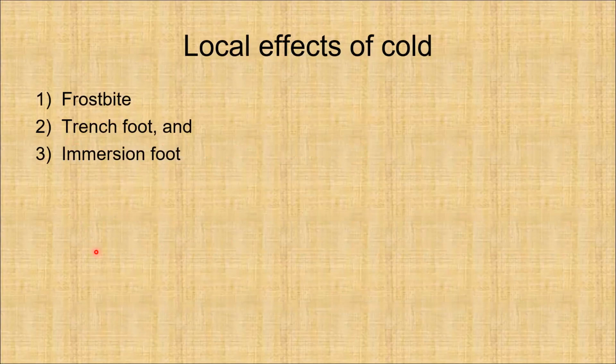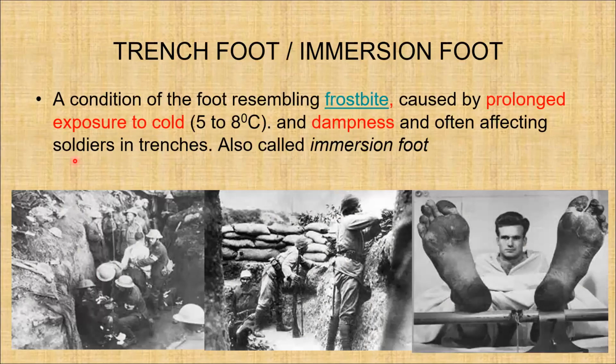There are three types of local effect of cold: frostbite, trench foot, and immersion foot. We will consider trench foot and immersion foot together. It is a condition of the foot which resembles frostbite, but is caused by prolonged exposure to cold temperatures like 5 to 8 degrees centigrade plus dampness. It often affects soldiers in trenches, so it is called trench foot, and it is sometimes also called immersion foot.